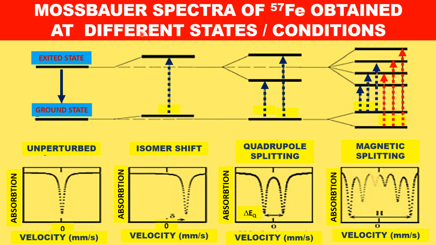In the case of compounds of iron, because of the difference in the chemical environment between the source and the sample, the nuclear energy levels are different and affected. So there will be a nonzero isomer shift. This is the isomer shift I have shown here, because of the difference in the chemical environment.